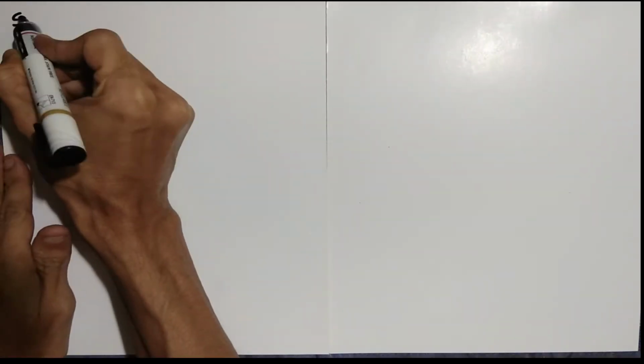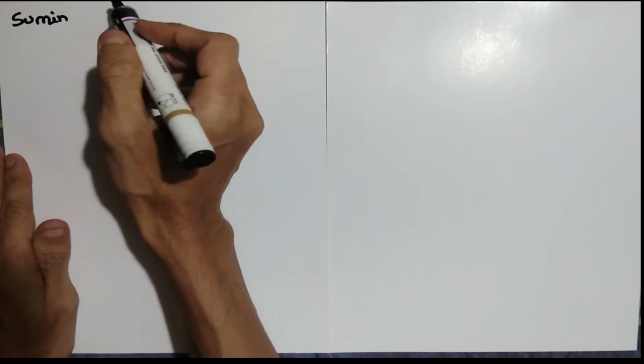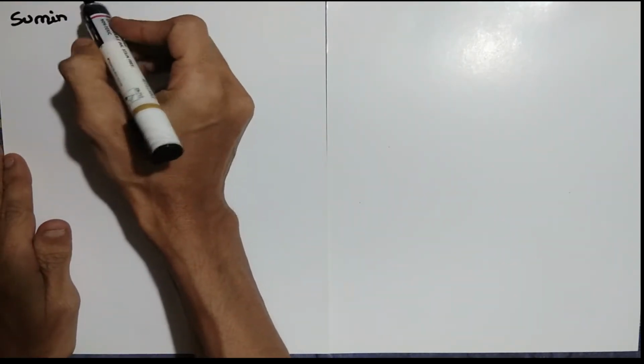Hi everyone, let's discuss summing, scaling and averaging amplifier using op-amp.